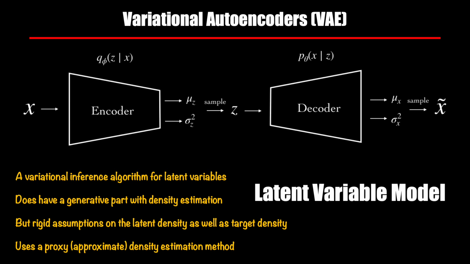I already talked briefly about VAE. VAE is an algorithm to find and incorporate the latent variables. They do have an explicit density estimation part, both for latent variables as well as for the data, that is the observed variable part. The problem is that they do require some assumptions on the distribution of these variables. I spoke about it a little bit earlier as well.